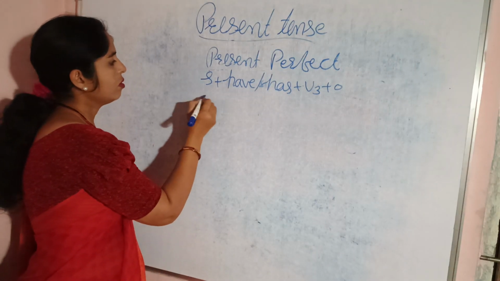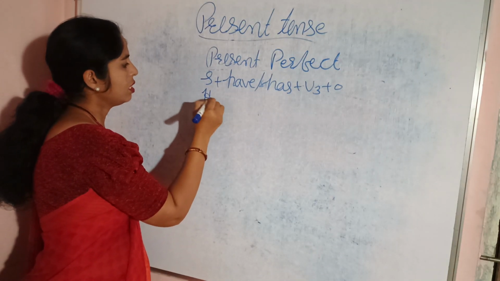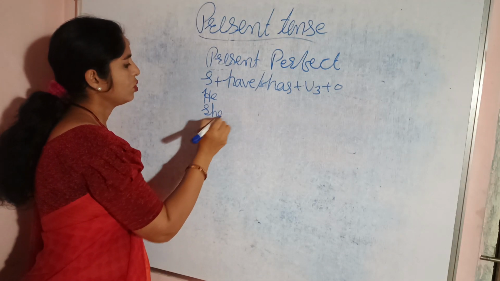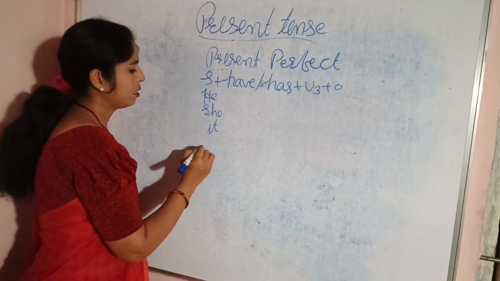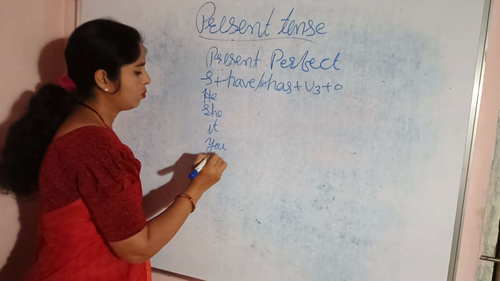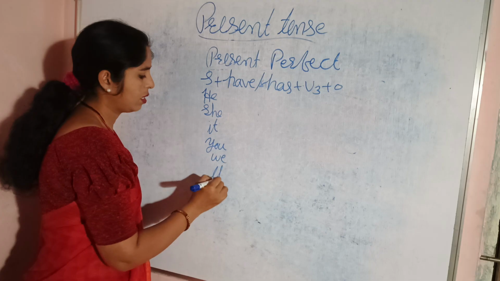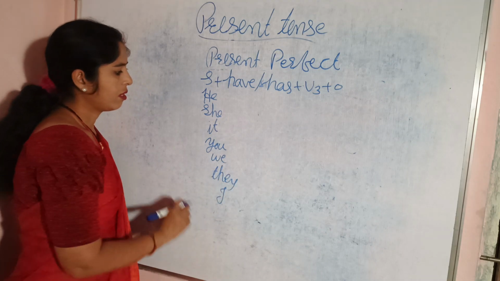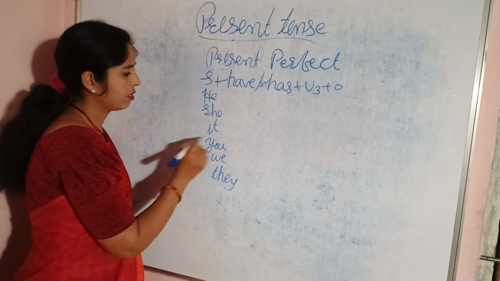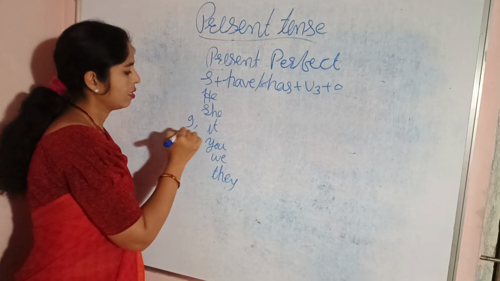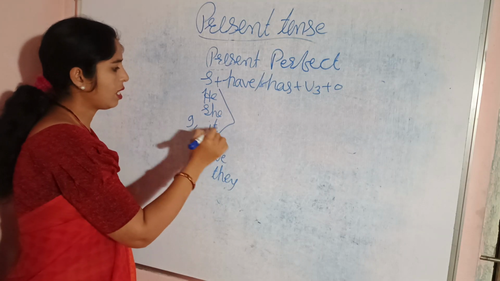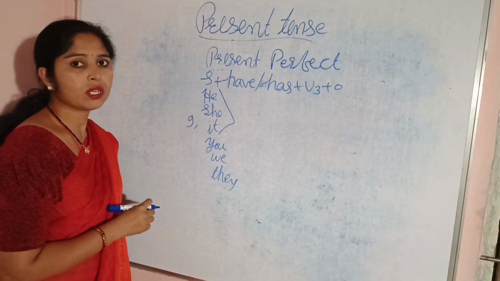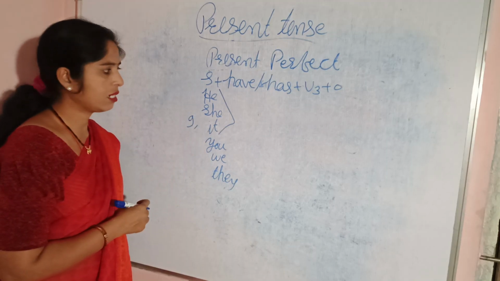Now we can write here he, she, it, you, we, they, and I. He, she and it are all included in the singular subjects category.